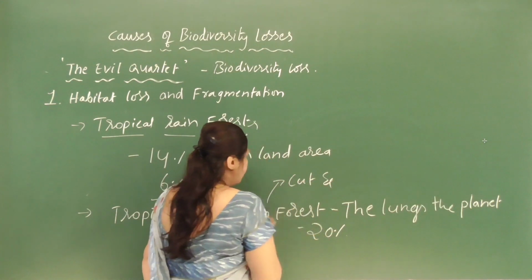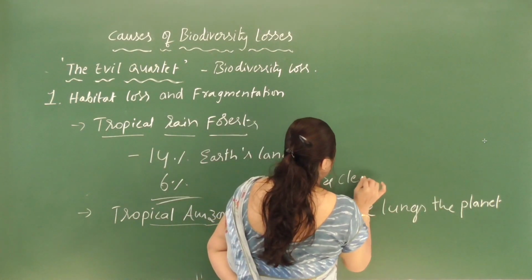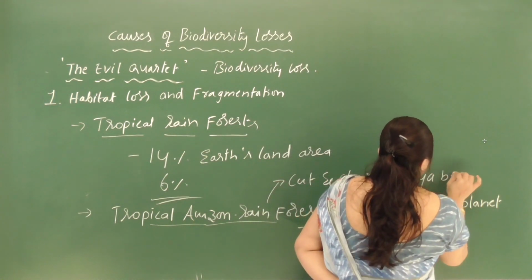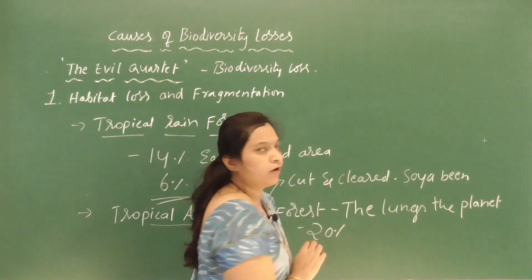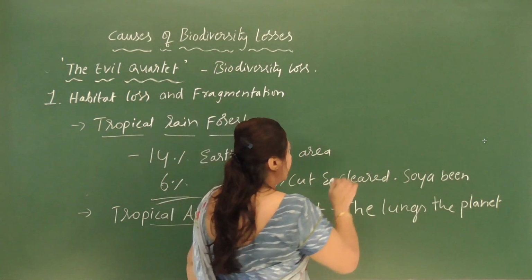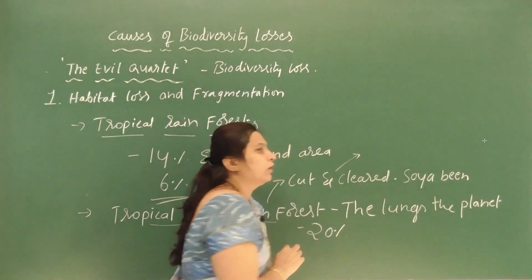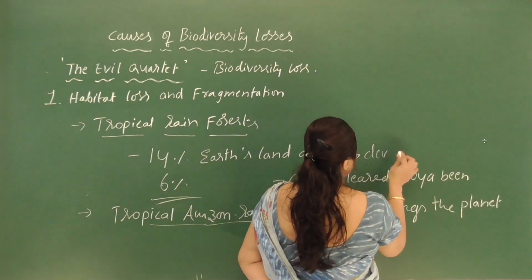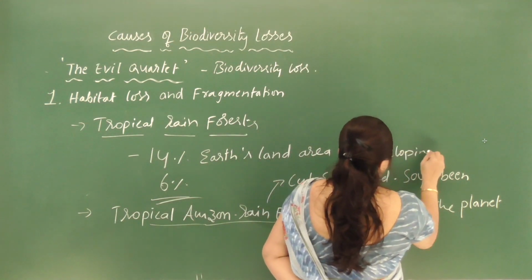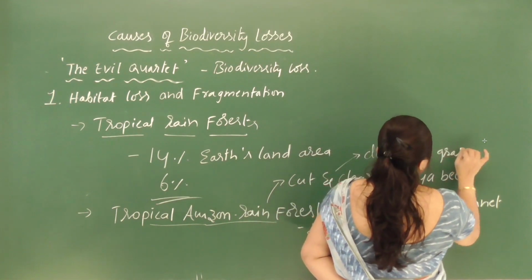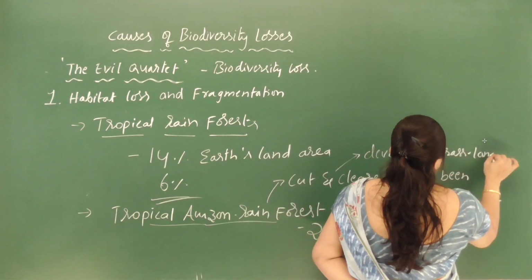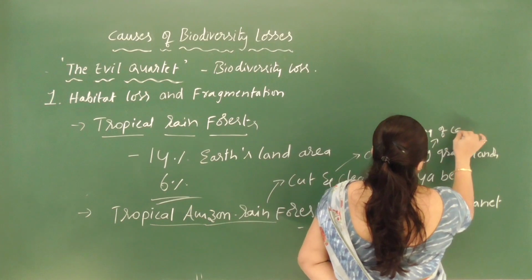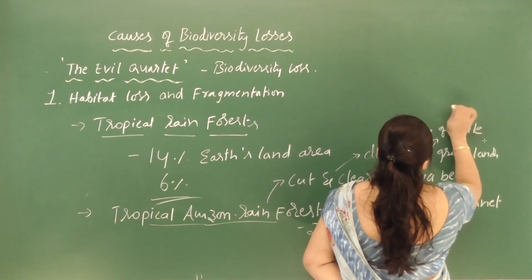Most of the tropical rainforest is cut and cleared for the cultivation of soya bean, and they also developed grasslands there for raising cattle, particularly beef cattle.